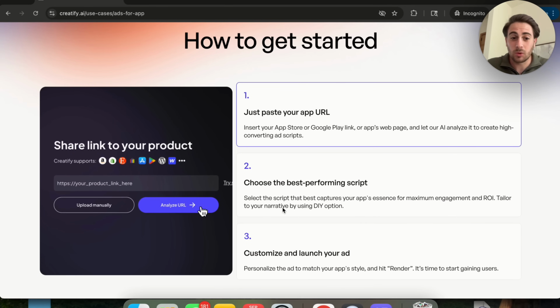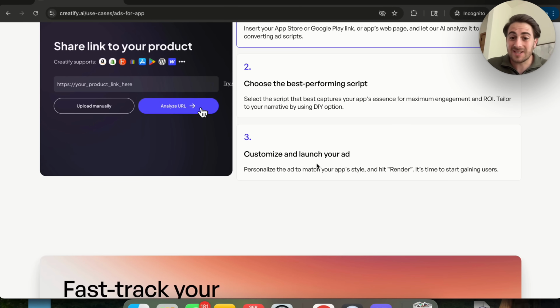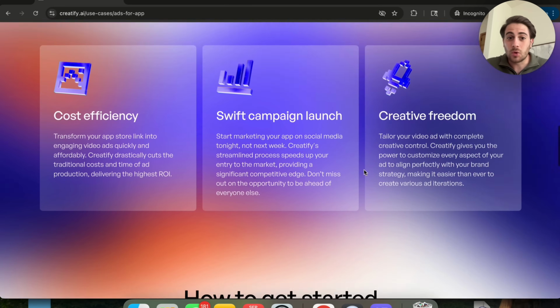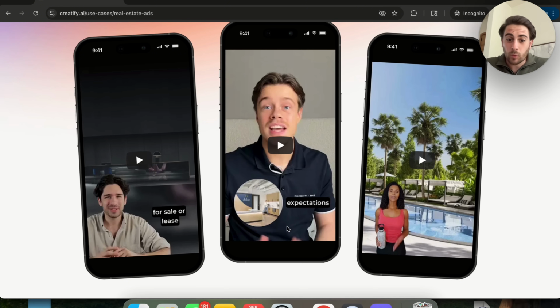And this comes down to you literally just pasting your app URL, choosing the script that you like, and then you're able to customize and launch your ad incredibly quickly, again, without having to worry about getting your app into the hands of people, because you can instantly get it in the hands of thousands of UGC avatars, and you can create several different ads with each of them that literally allow you to scale to thousands of ads in minutes.